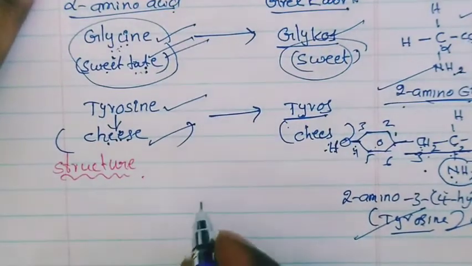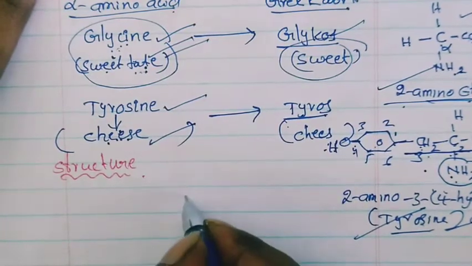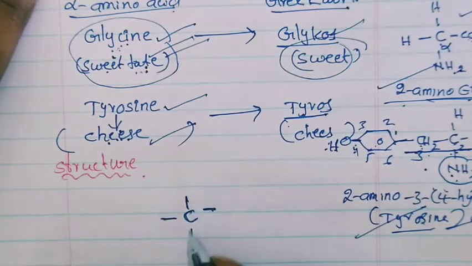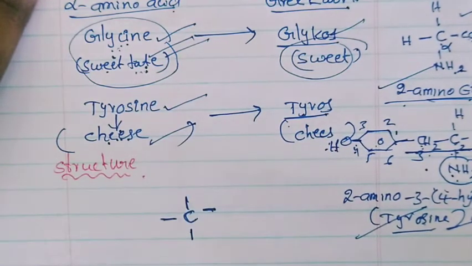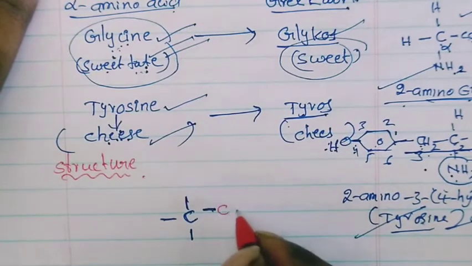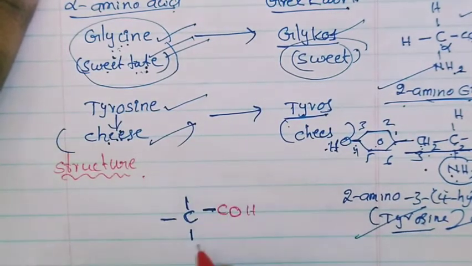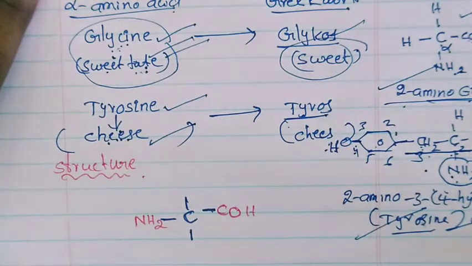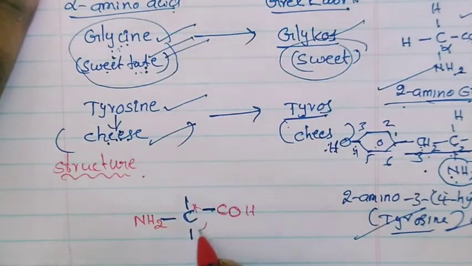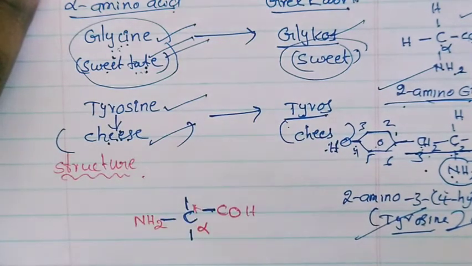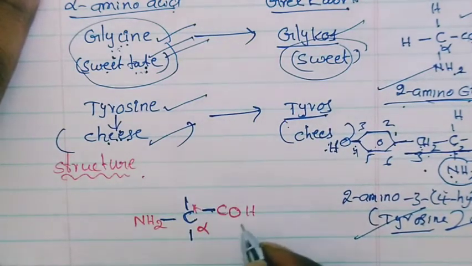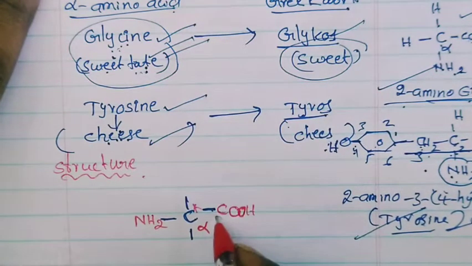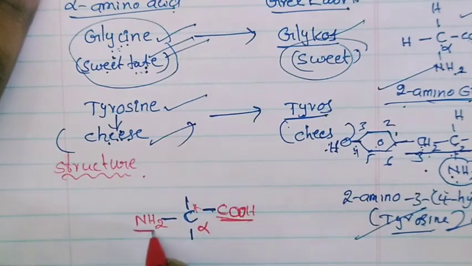Alpha amino acid means you take one carbon atom. It has 4 groups. Every carbon atom contains 4 bonds. So here the first carbon atom contains a carboxylic acid group, and also one amine group, that means I will write the NH2 group. This carbon atom is called the alpha carbon atom. This alpha carbon contains one carboxylic acid group, COOH, and one amine group.